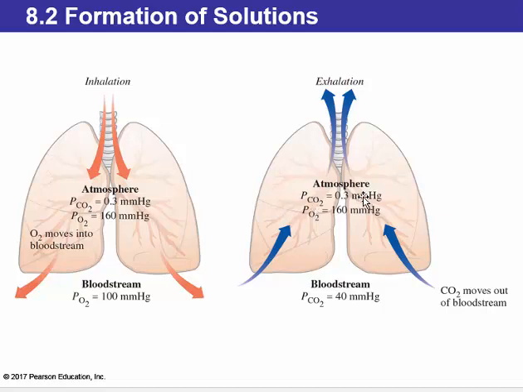Carbon dioxide has an atmospheric pressure of 0.3 millimeters of mercury, which is much less than the pressure of carbon dioxide in the bloodstream at 40 millimeters of mercury. Because of the lower pressure of atmospheric carbon dioxide compared to bloodstream carbon dioxide, the carbon dioxide in the blood will dissolve out into the lungs. So if the pressure is higher, solubility will increase, and if the pressure above the liquid is lower, then solubility will decrease.